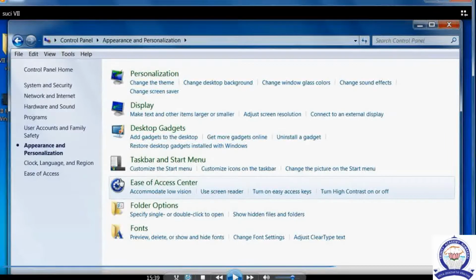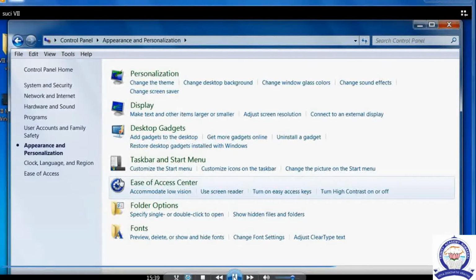See, taskbar and Start button, with the help of the taskbar and Start button, we can keep it where we want. Normally we set the taskbar by default at the bottom of the screen, or if you want to set it at the right side, or at the top, or at the left side, where we want we can set.